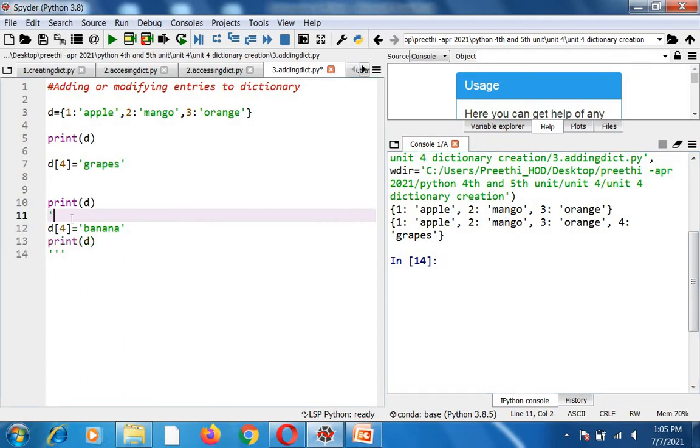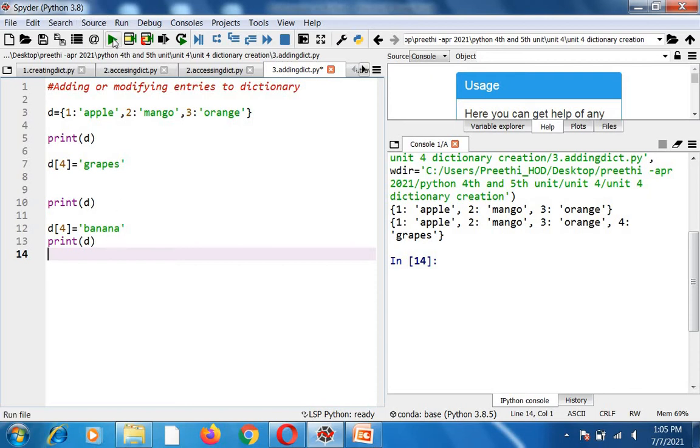Okay, now this is how you have to add your elements. Suppose you want to change the value. Here, for key 4 I have set the value as grapes. But now I want to change this value to some other value like banana. For that, the same thing you have to use: D of 4 will be equal to the new updated value, banana.